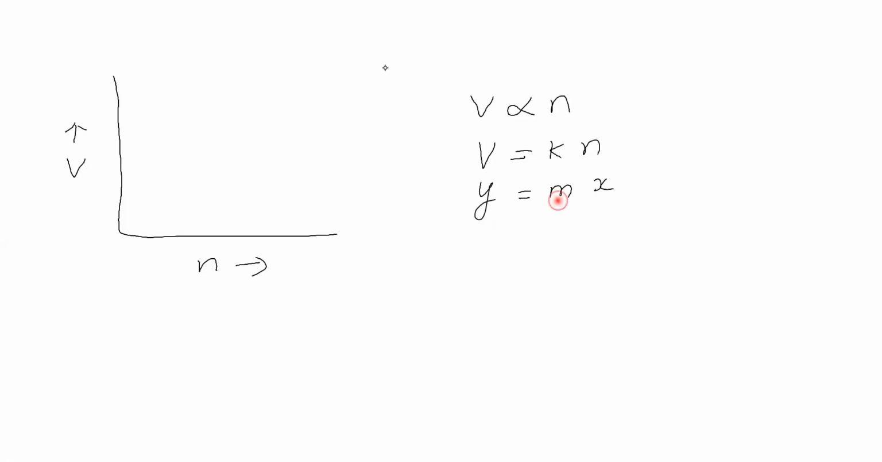Now we will get a slope. Y-intercept is 0. Therefore we will get a straight line passing through the origin. Like this we will get. Now for this graph, pressure of gas is fixed, that is constant, and temperature of gas is also fixed, that is constant.